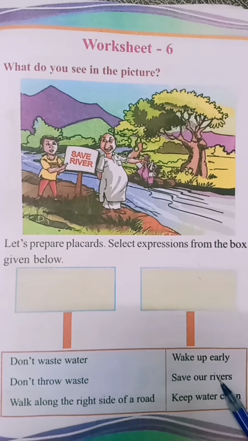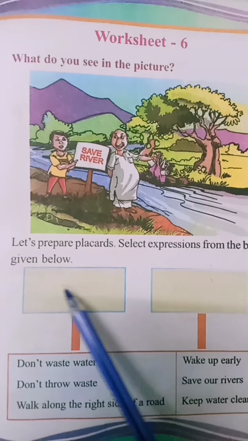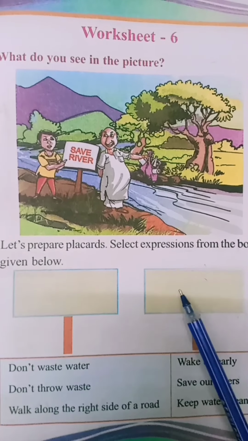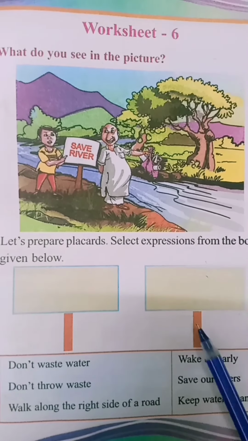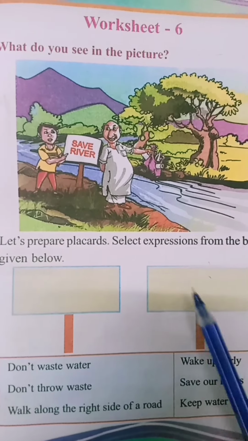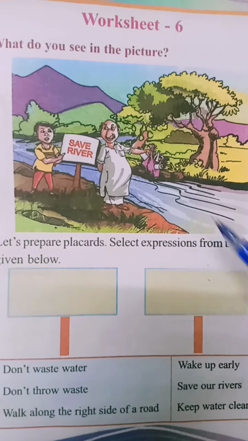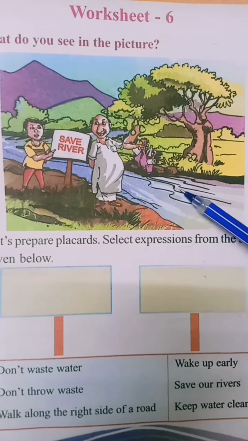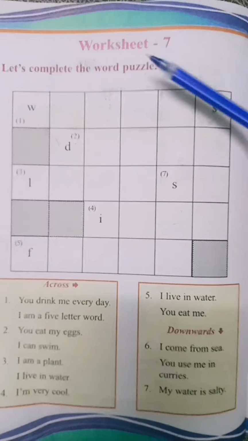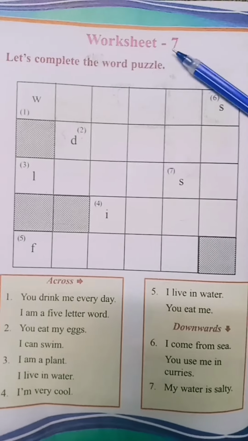Yes, of course. So you have to write here, don't throw waste. Then here, save our rivers. So my dear students, all of you please don't throw waste into the river. Then save our rivers. Okay? Don't forget it.